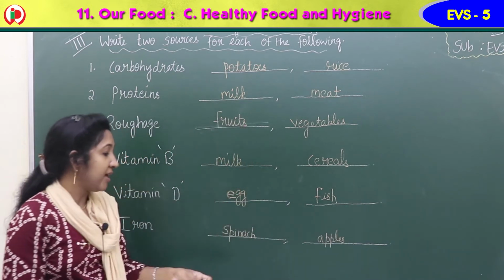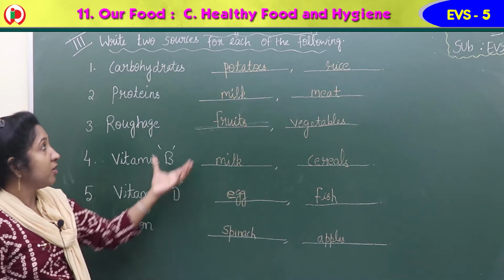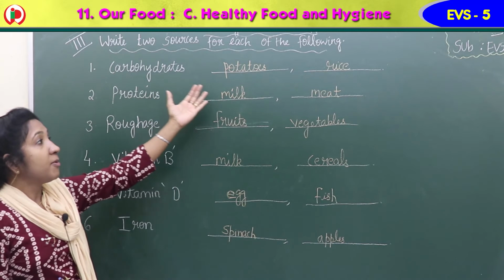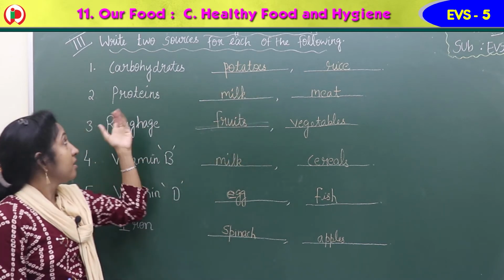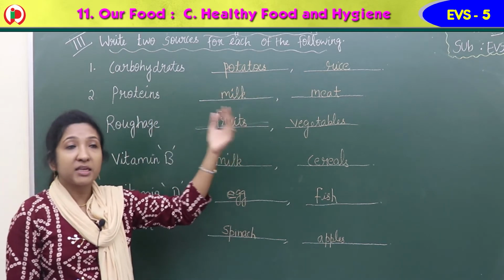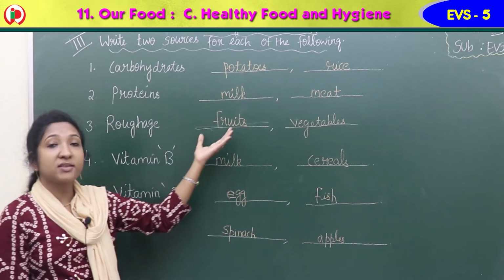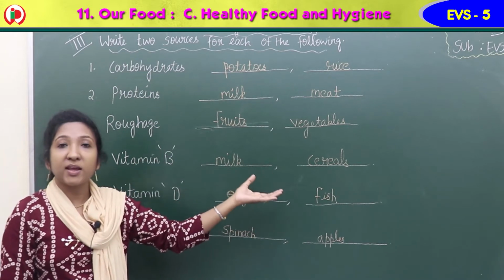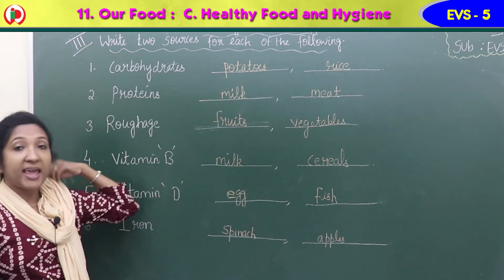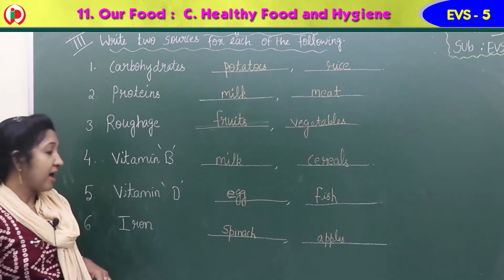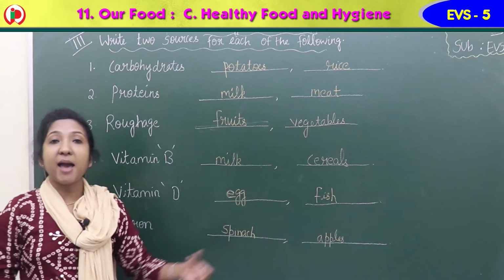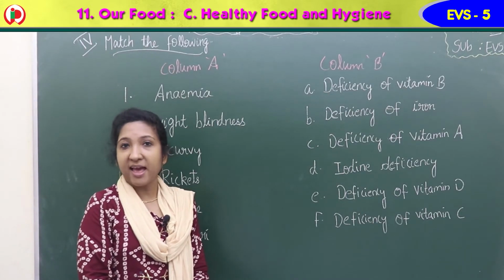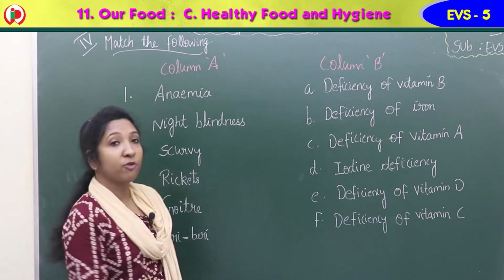So these are the sources of food from where we get these nutrients. Carbohydrates, potatoes, rice. Proteins, milk, meat. Roughage, fruits, vegetables. Vitamin B, milk, cereals. Vitamin D, egg, fish. Iron, spinach, apples. Okay? Children, so our next exercise in the workbook is exercise 4.